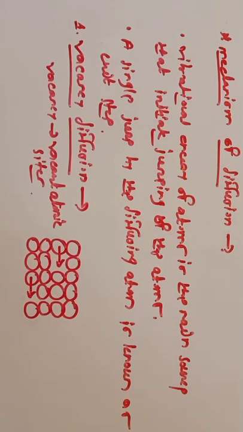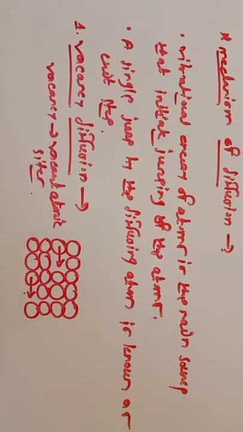Vacancy diffusion occurs if the atoms interchange their position with the surrounding vacant site. So if you consider this is a vacant site, and the atoms which are close to this vacant site interchange their position with this vacant site, then such a type of diffusion is called vacancy diffusion.